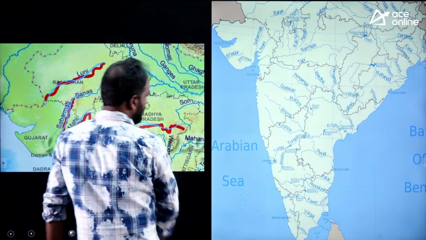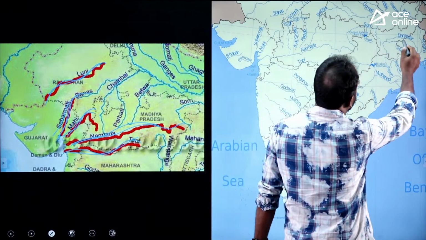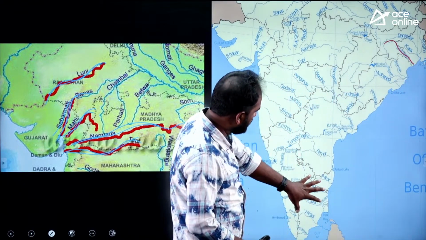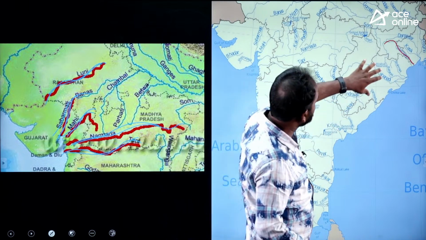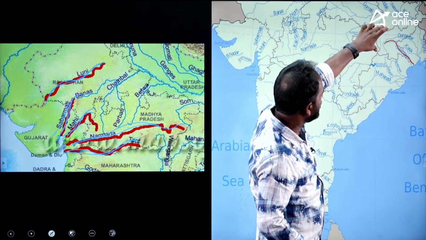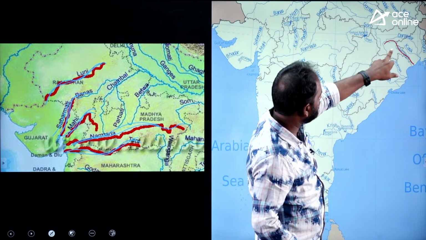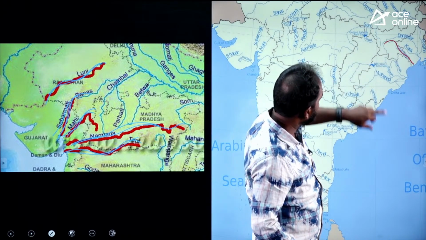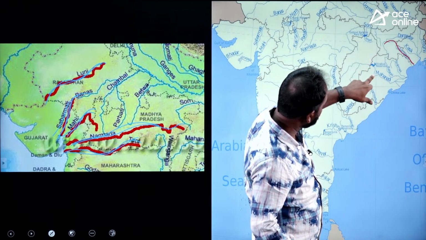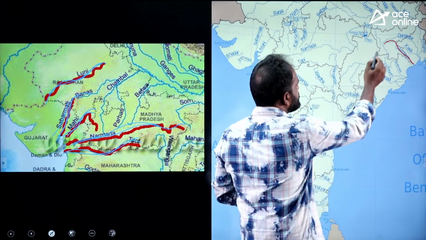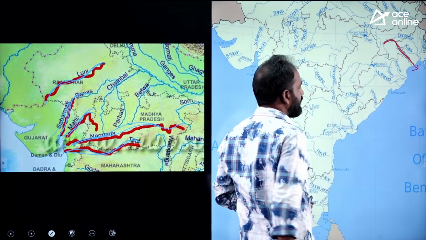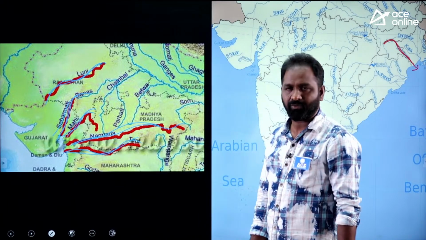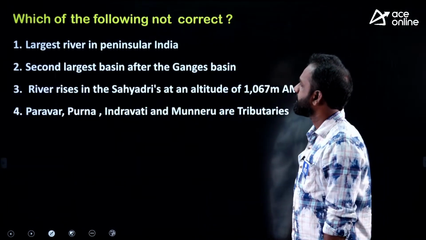Okay. Come to here. If you look at the rivers map here, you can see the Subarna Rekha river. Here we have Tamil Nadu, Andhra Pradesh, Odisha, and here you can see the West Bengal area and the Bangladesh area. Here we have the Subarna Rekha river, the Kasai river, Damodar, the Brahmani river, and the Mahanadi river. You can see the Subarna Rekha river flowing into the Bay of Bengal. The question looks very simple. These are repeated questions.